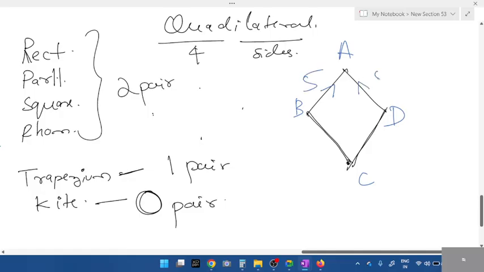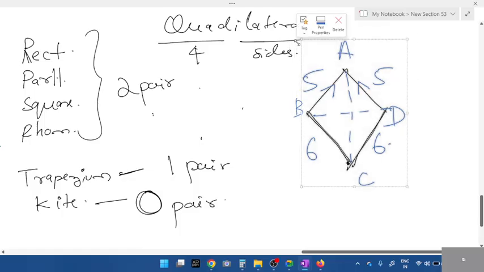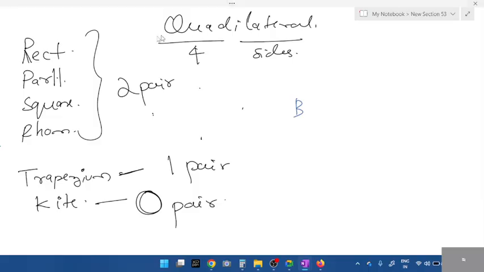If this is 5 centimeters, this also will be 5 for a kite. If BC is 6 centimeters, DC also will be 6. And none of the lines are parallel. Mostly they don't ask about kite. Just ignore kite. They don't ask any questions on kite.